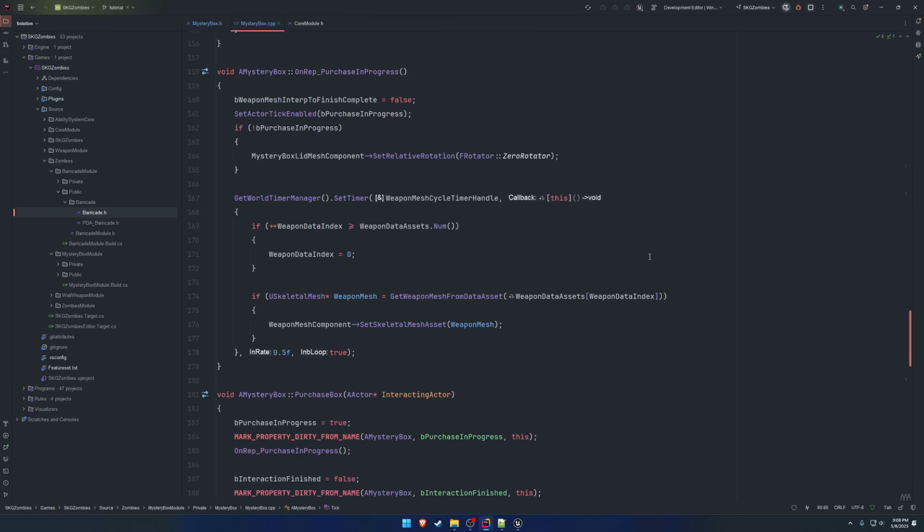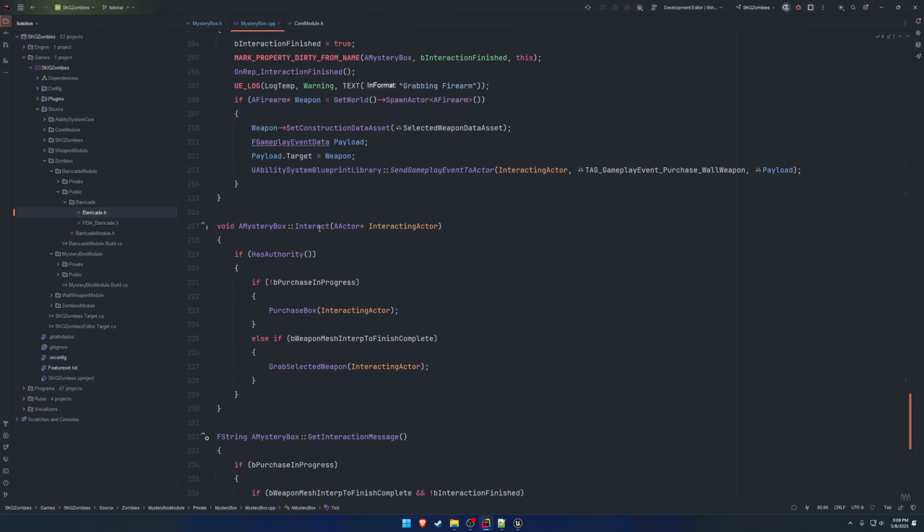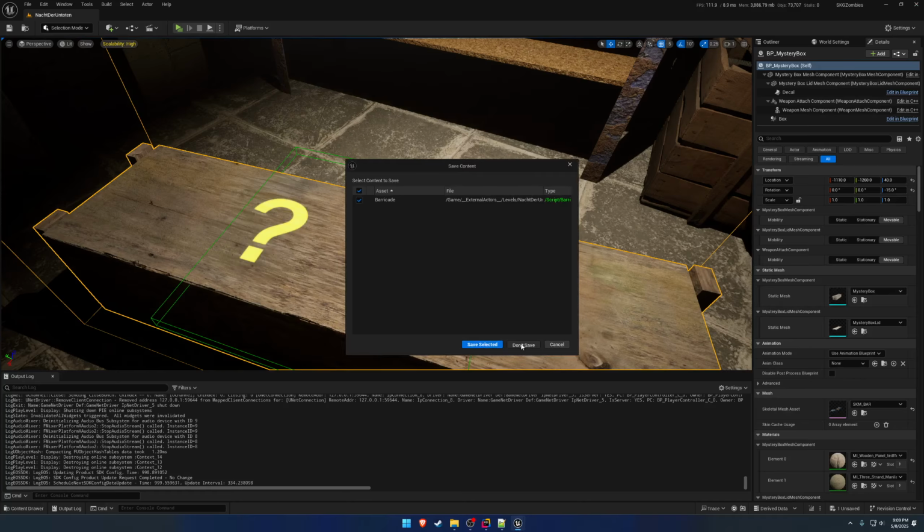So once we've done that, let's head down to our interact function. And basically we want to just check and see if the interacting actor, the person trying to interact, is equal to the current purchasing actor, whatever we called it. So if the weapon interp finish complete is true, let's actually check this condition first. So if the current purchasing actor equals the interacting actor, and the interpolation has finished, then we can grab the selected weapon. So this should prevent, I'm going to go ahead and restart the editor and recompile, by the way.